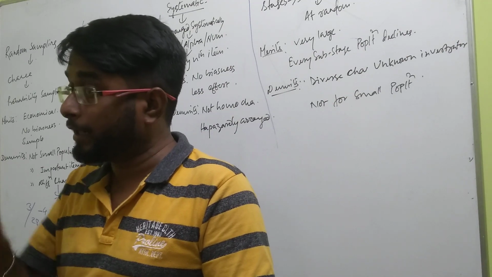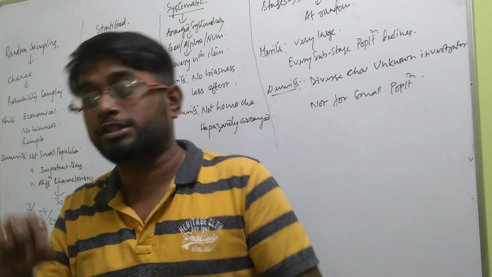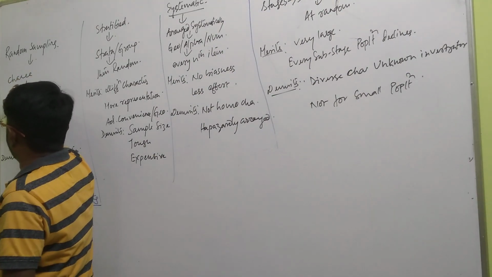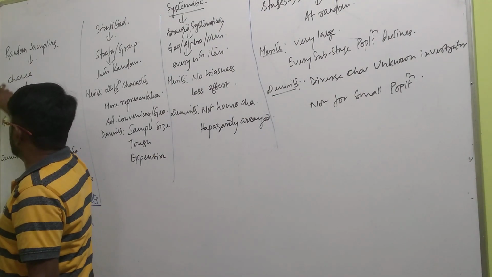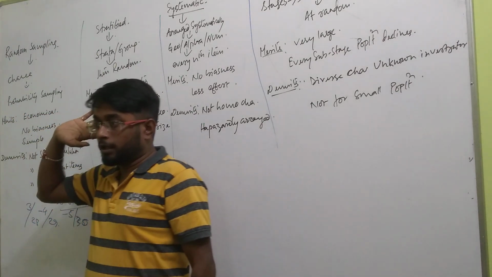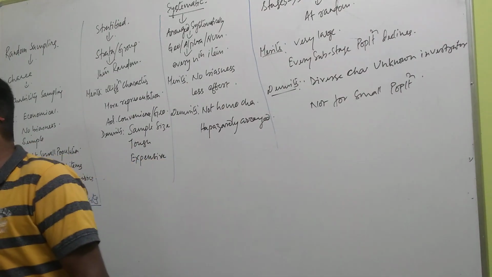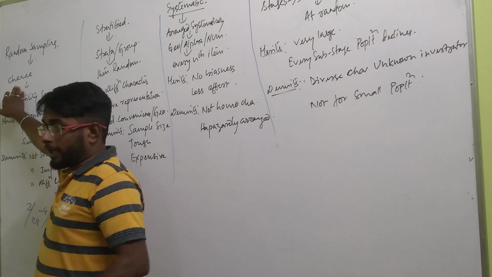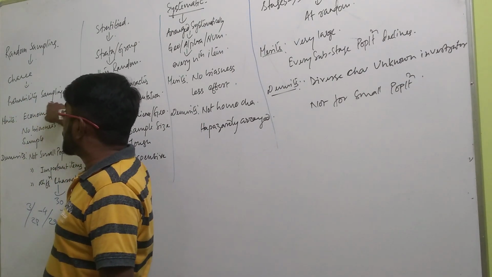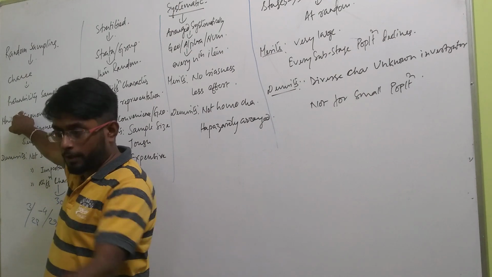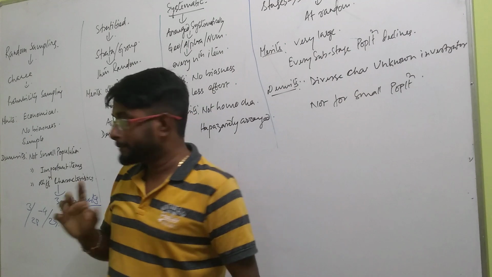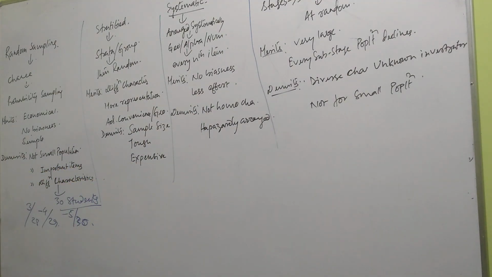sample would be selected, but everyone has an equal chance of being selected. That is why I have written this word, and these are important words. If in the exam you use this word, it will justify your answer. The random sampling is a method where selection of the sample depends on chance, and it has another name. The name is probability sampling. Probability, you have class 9-10 exam, probability মানে কি? Chance. Okay?